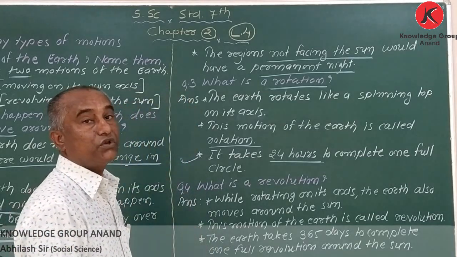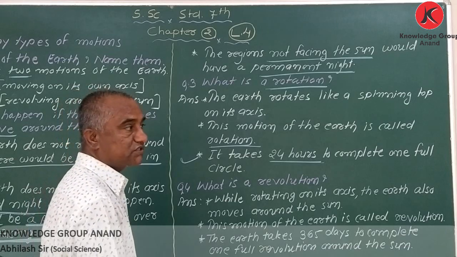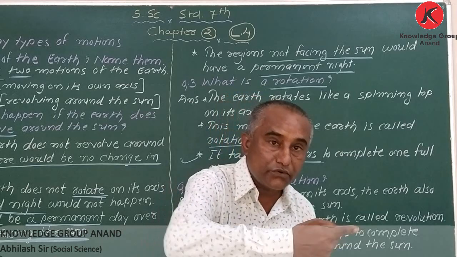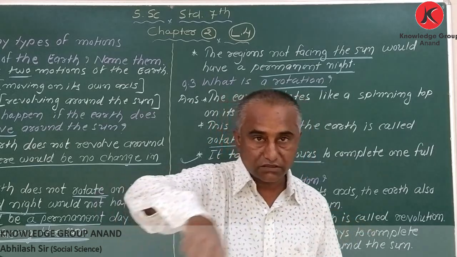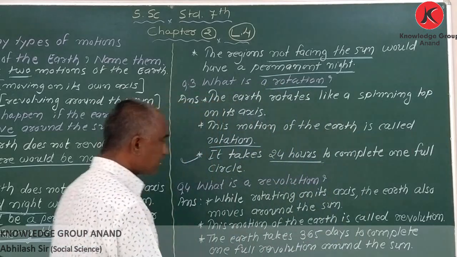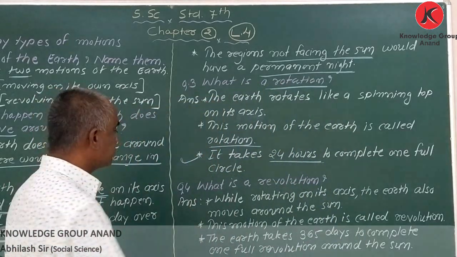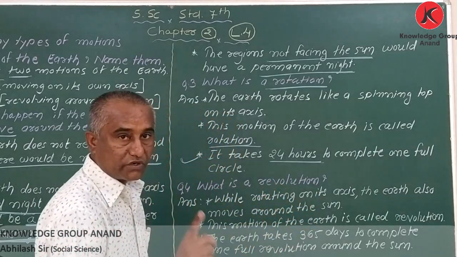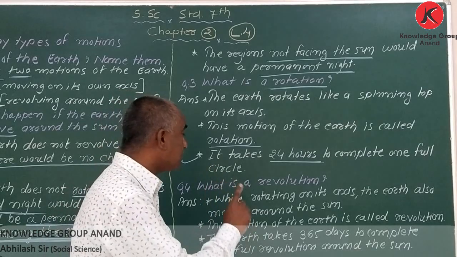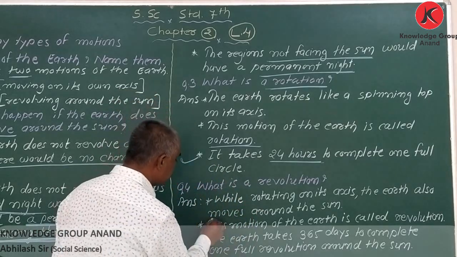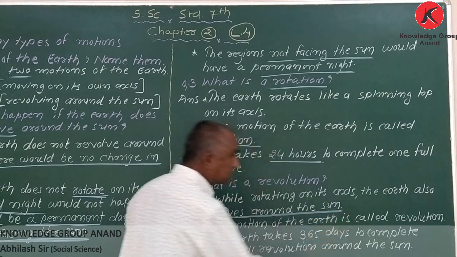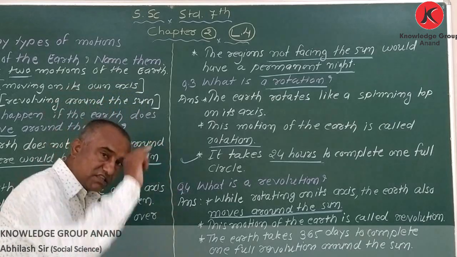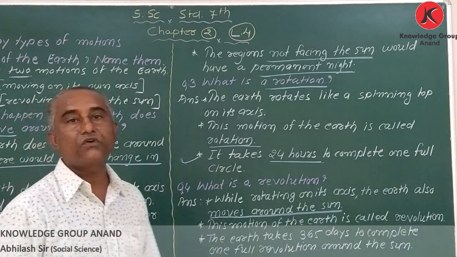Now, fourth question. What is a revolution? My dear student, when earth moves around the sun, that is called revolution. Here also I have written 3 points. While rotating on its axis, the earth also moves around the sun. Remember the word, also moves around the sun, and this motion is called revolution.